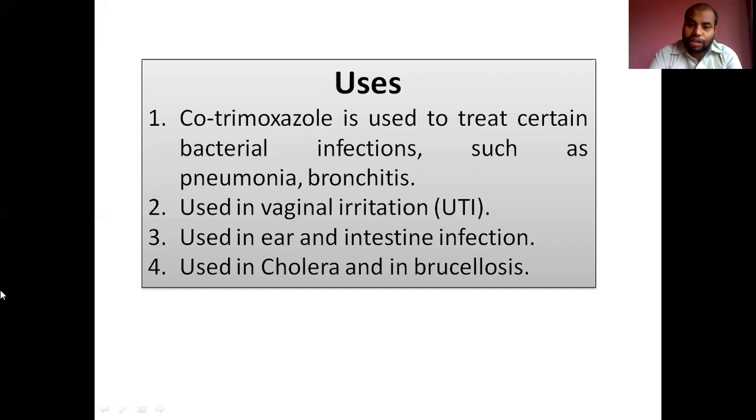Unpasteurized milk generally contains the bacteria Brucella, and from this brucellosis can occur. So it is very useful to know that we should always drink or consume pasteurized or boiled milk, which is preventive for brucellosis.